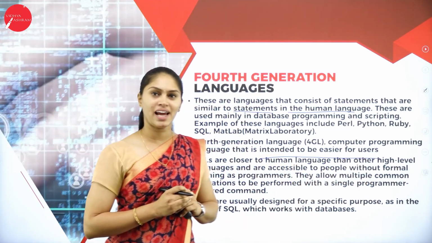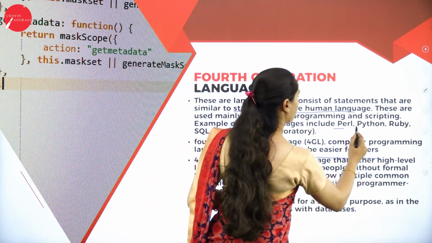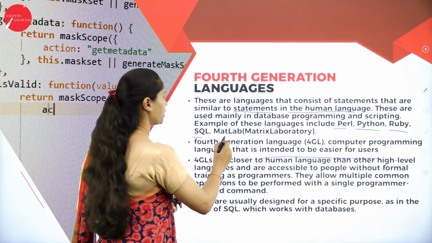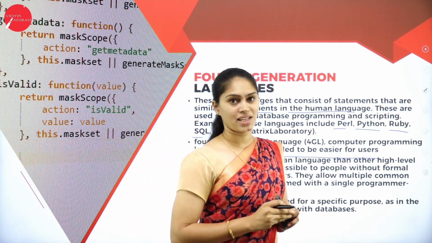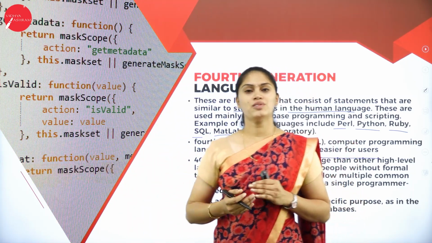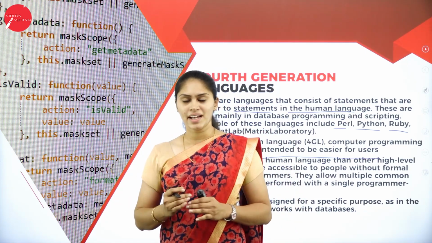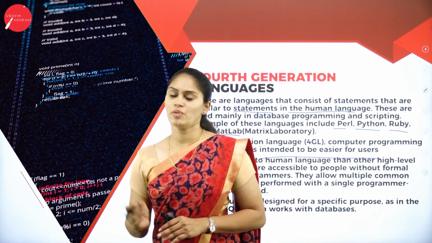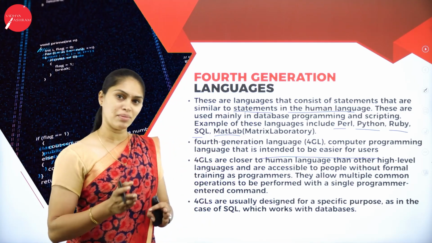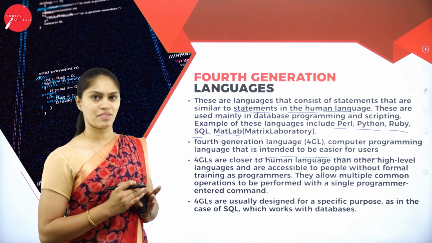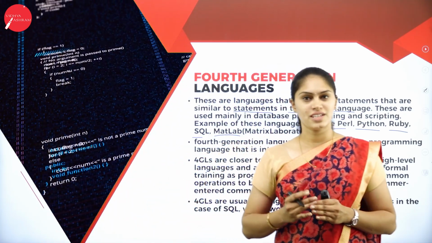Then what are the programming languages which come under the fourth generation programming languages? It includes Perl, Python, Ruby and SQL and MATLAB, that is matrix laboratory, mainly used for image processing. Why am I going to use these fourth generation programming languages? These kinds of programming languages are mainly used to perform a particular task. When I want to perform an intended task or a particular task, at that time I must use these kinds of programming languages. So what are the examples of fourth generation programming languages?